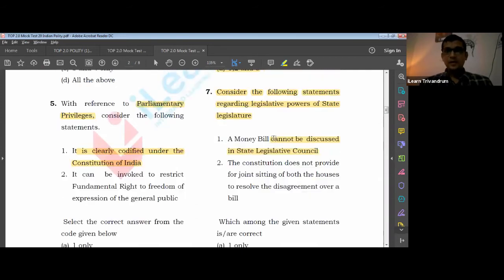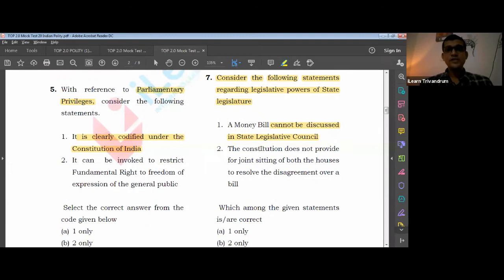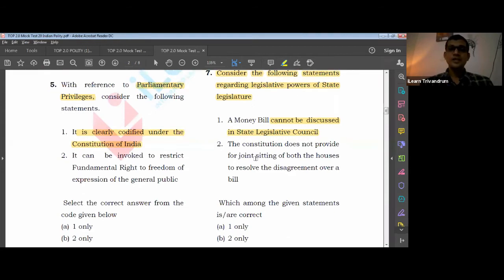The constitution does not provide for a joint sitting of both the houses to resolve the disagreement over a bill. Does the constitution provide for a joint sitting in the state legislature? Definitely no. There is no option, because the state assembly has superior power as compared to the state legislative council, and therefore a situation of joint sitting is unlikely to arise.